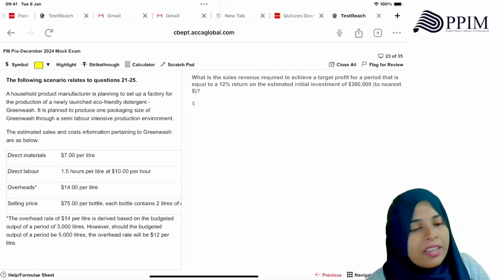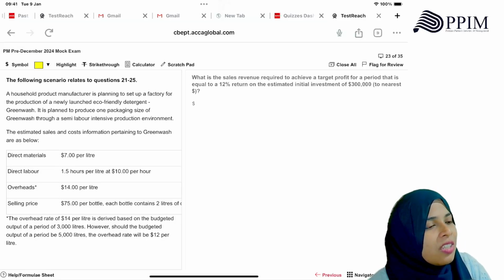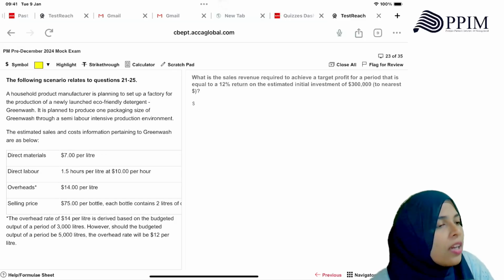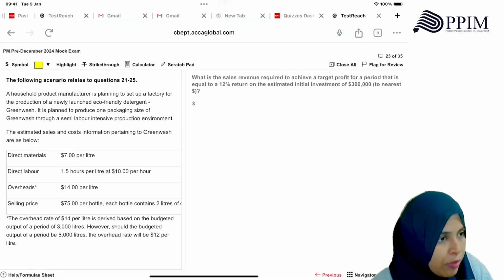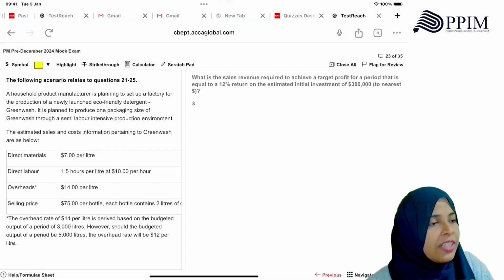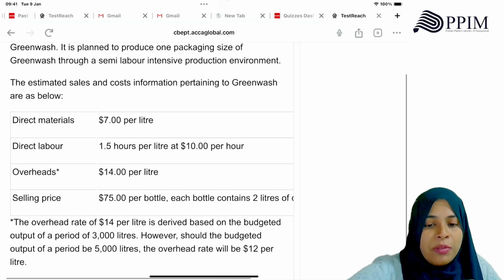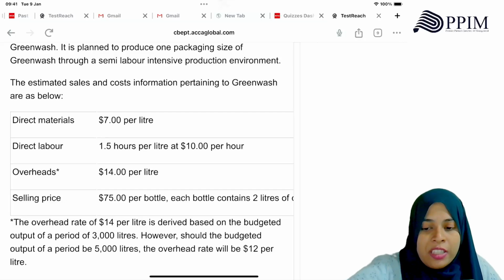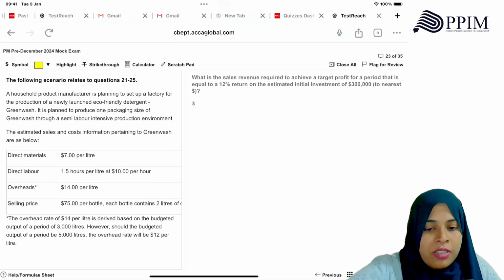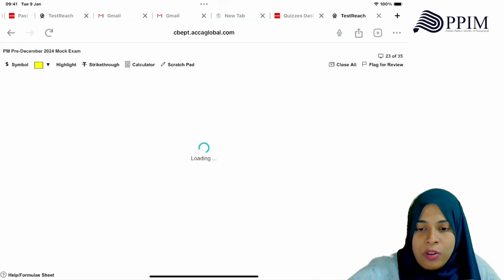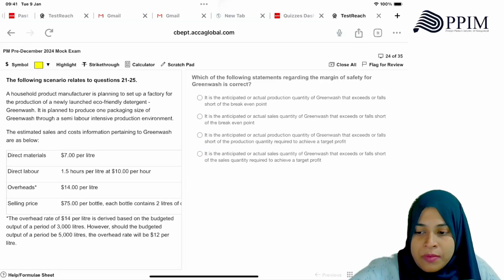Why did you do all that? You don't have to do that. Why do you have to take whole units and all? You just need the formula: fixed cost plus target profit, which you can easily take, divided by the CS ratio. How do you find the CS ratio? Contribution is 25. You have to find the contribution divided by 75. You have not followed the formula.